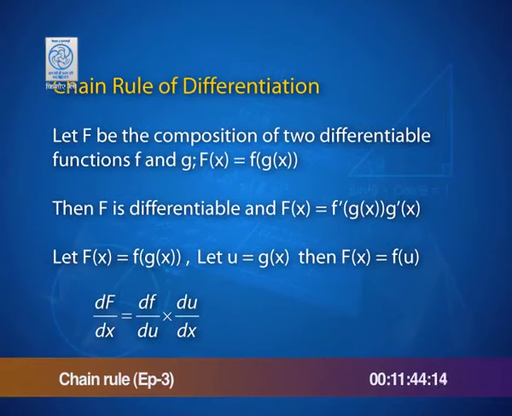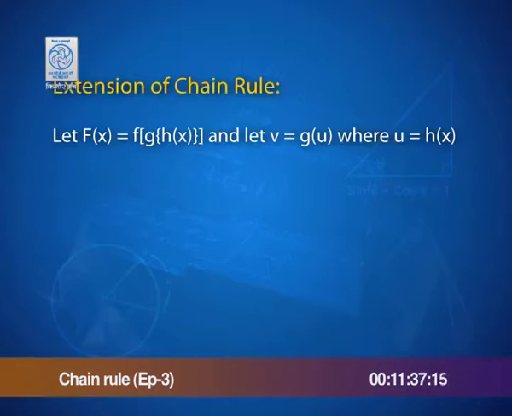This gets extended to 3 or more functions. If capital F is a function composed of f, g and h in that order, and v is g of u, where u is h of x, then you come through the layers: h of x is u, then the next layer v is g of u, such that the function capital F becomes f of v.